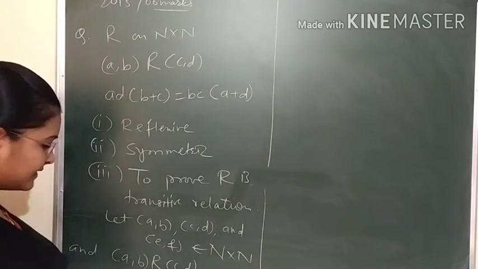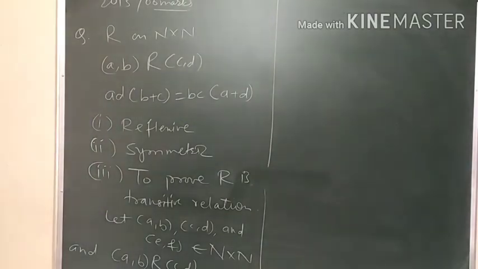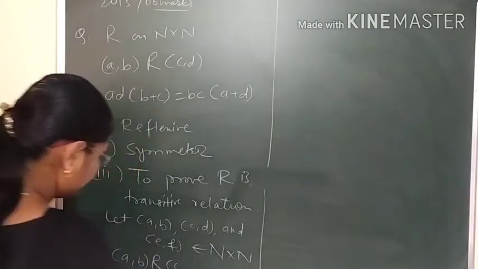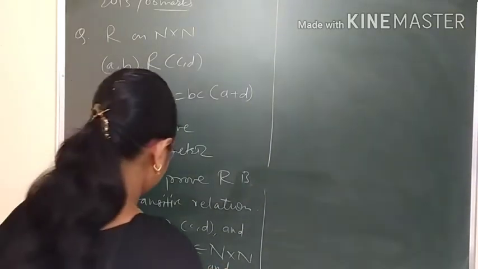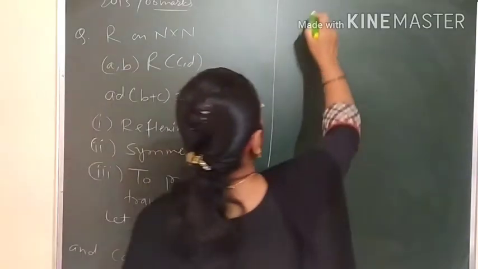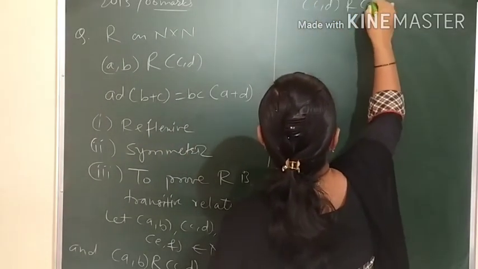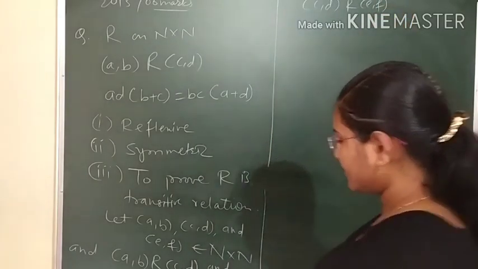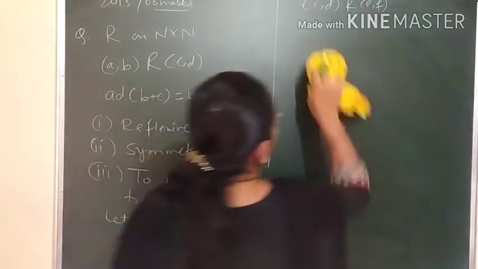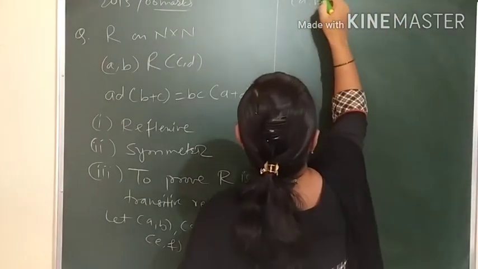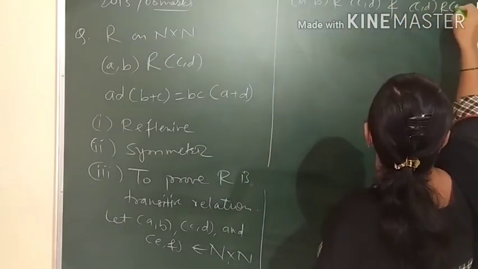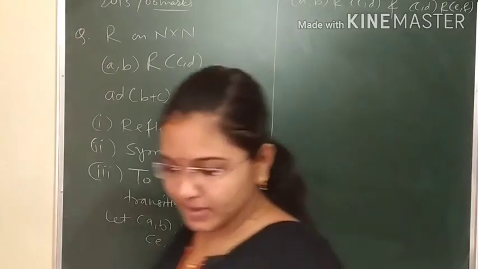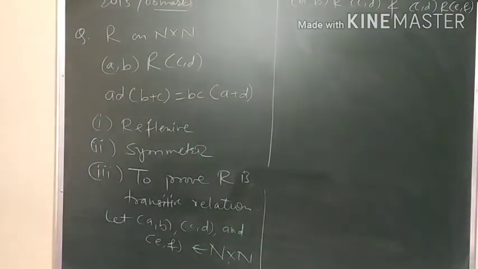Is it visible, students? I'll see now. Is it visible or not? Yes, quite. (a, b) related to (c, d) and (c, d) related to (e, f). Okay, so I will see now here, is it visible? Okay, let it be now.